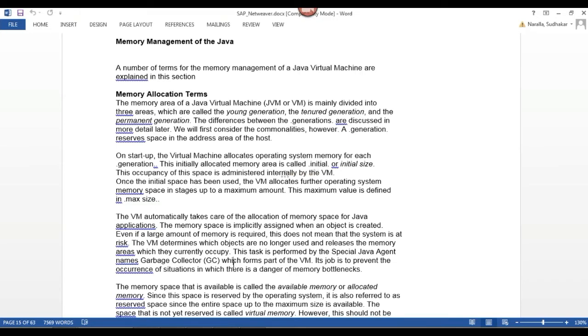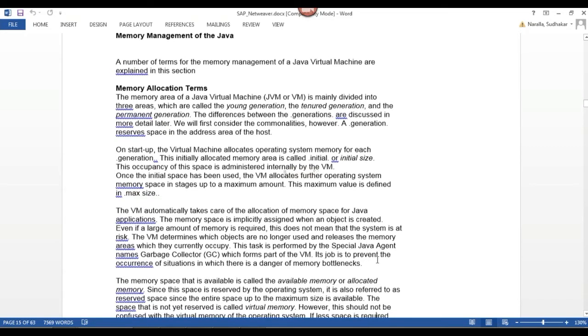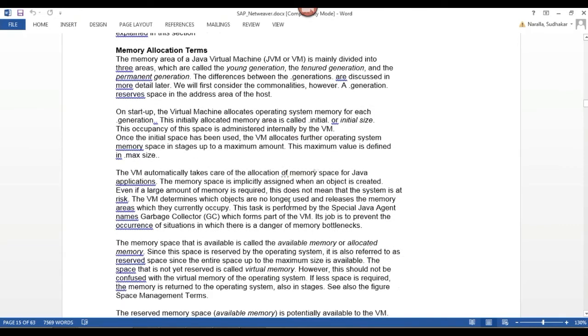That is the responsibility of my garbage collector. It will release the memory of unused objects and assign this memory to the required objects.